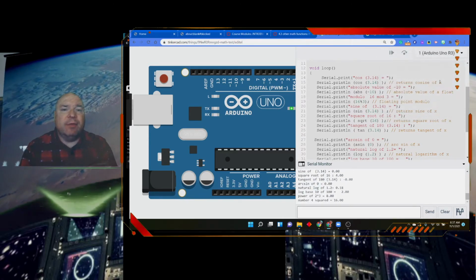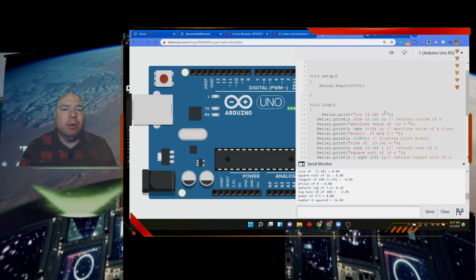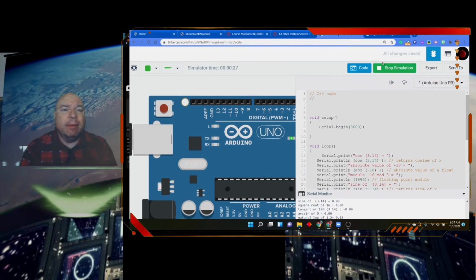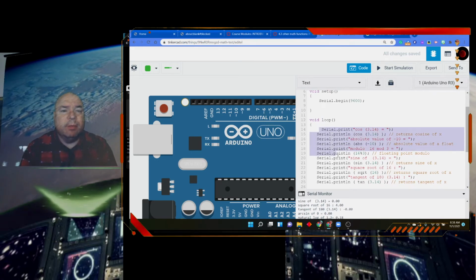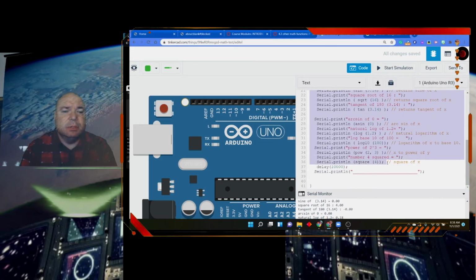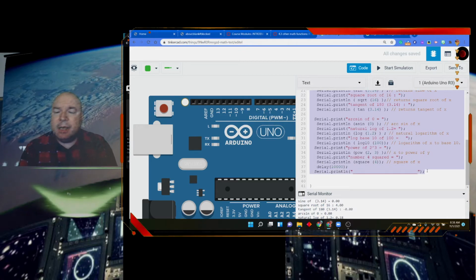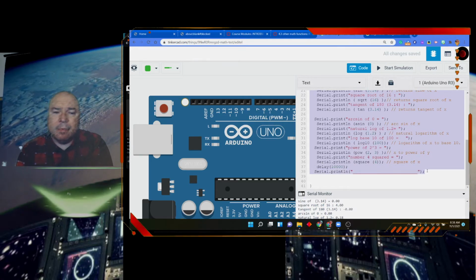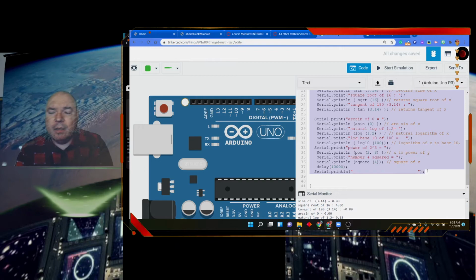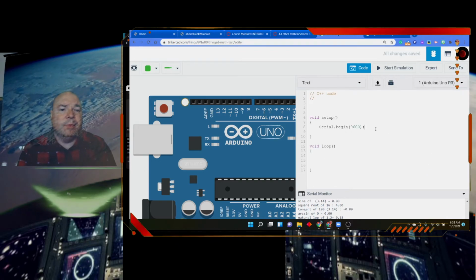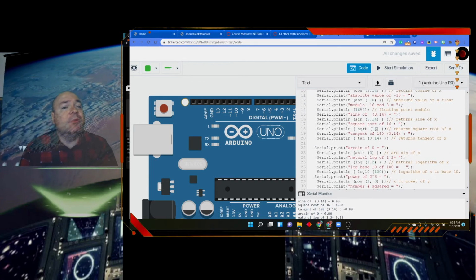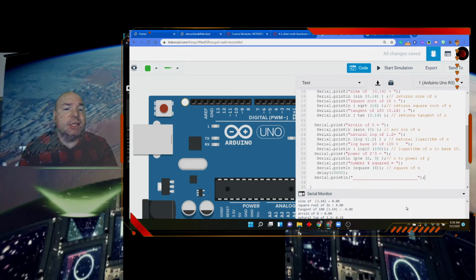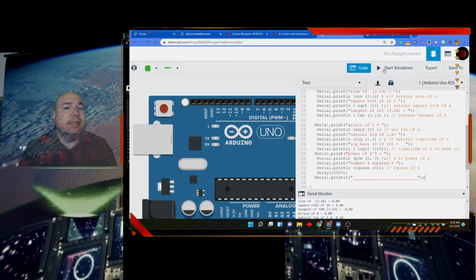Something interesting, I don't know if I've covered before, but suppose you only wanted this to happen once. Well, remember, this setup code up here, we could put all of this code into setup and not in the loop, and it would just run one time. Remember, setup only runs one time. So if you want something just to run once, you can put it inside setup.